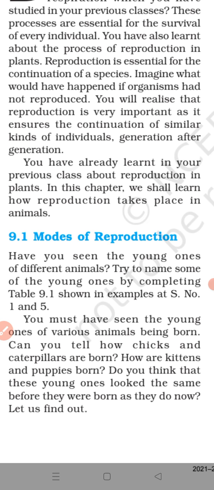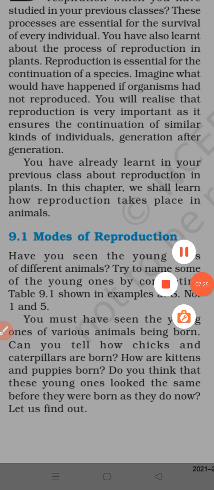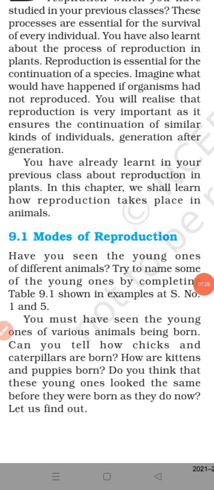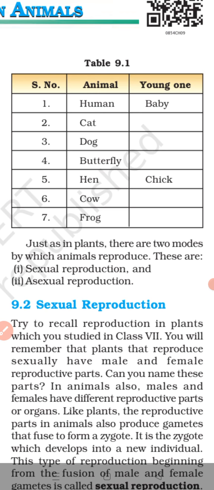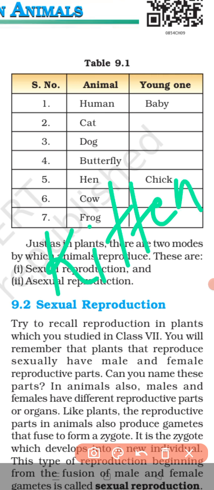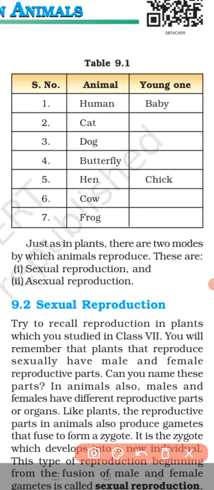Next, we'll come to modes of reproduction. So, have you seen the young ones of different animals? Try to name some of the young ones by completing table 9.1 shown in examples at serial number 1 and 5. Okay. See, in table 9.1, what is given to you? Serial number 1, that is animal name is human, and the young one of human is baby. Second one, animal name is cat, and the young one of cat is what? Kittens. Okay. Third one is dog, and the young one of dog is puppy.